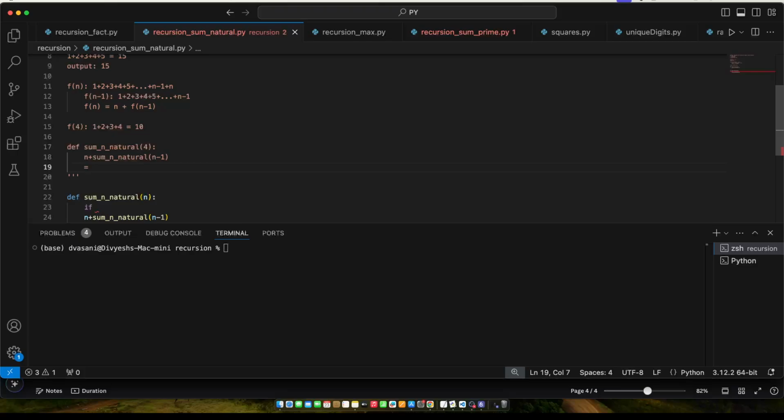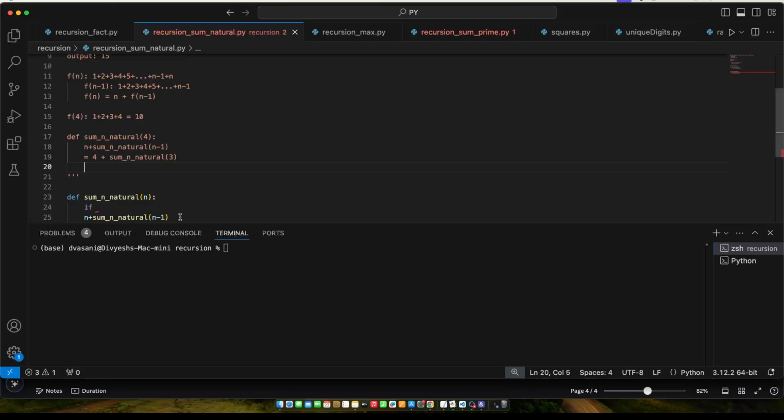I'm just putting 4 plus, so how will this line be interpreted? Ultimately 4 plus 4 minus 1. You got what I'm saying here. So here I just replace n with 4. So 4 plus the sum of n natural numbers for n minus 1, which is 4 minus 1, the sum of 3.